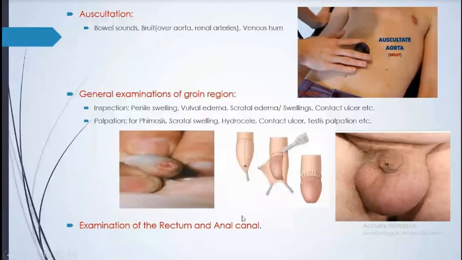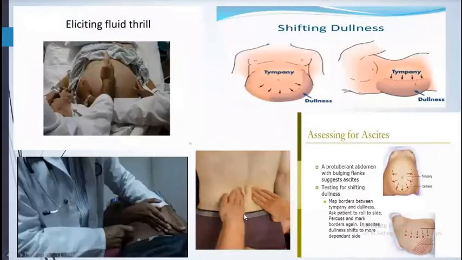So examination of rectum and anal canal we do, and this is the fluid thrill, and this is how we find out the abdominal aorta. We palpate the abdomen. This is shifting dullness. First the patient is supine. We do the percussion from here: tympanic, dull, tympanic, dull. When we make the patient lie in the right lateral position, earlier we marked here it was dull, but now all fluid has shifted to this side, and this is tympanic, this is dull. This is shifting dullness.